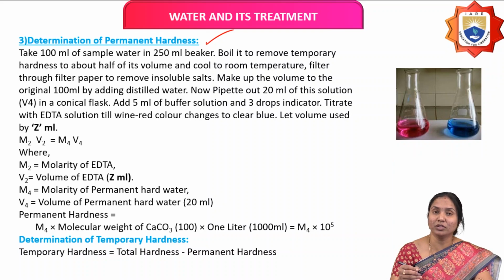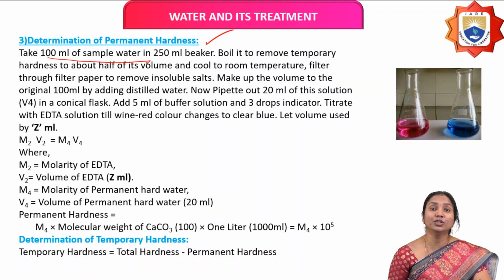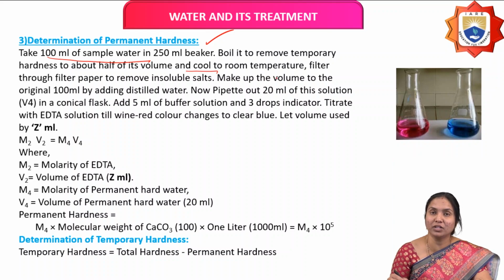What is the procedure? Take 100 ml of sample water in a 250 ml beaker. Boil it to remove the temporary hardness causing salts present in the water. After that, cool it to room temperature, filter through filter paper to remove the insoluble salts, and make up the volume to the original 100 ml by adding distilled water.